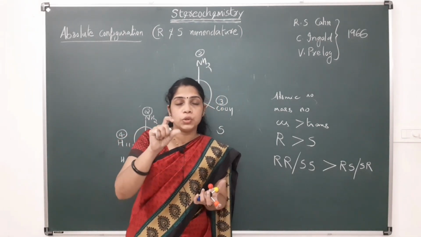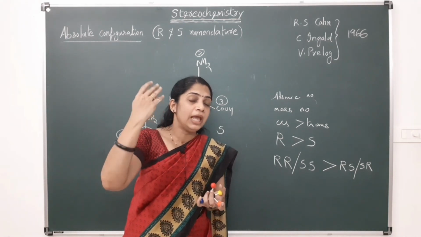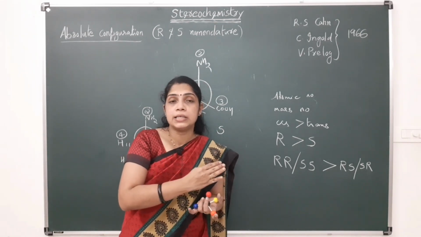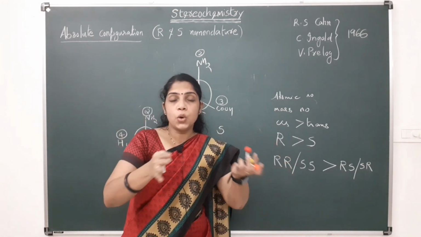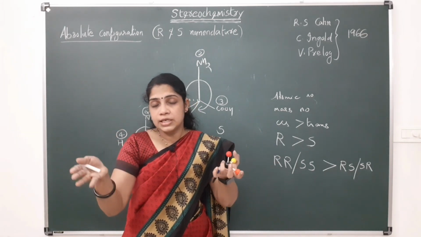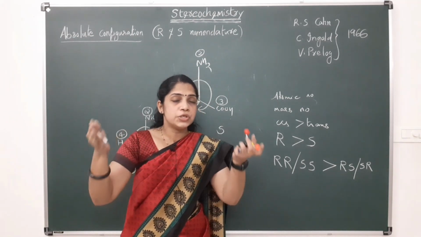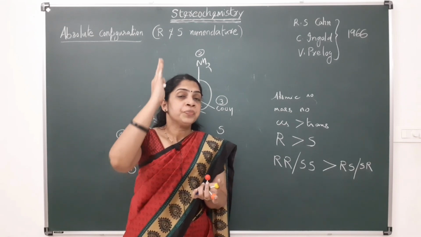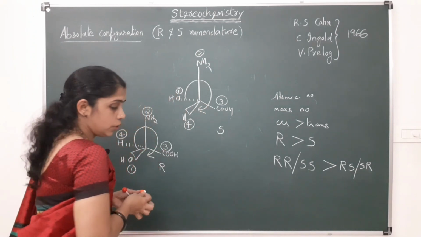The priority rules are the same as in the case of flying wedge, but in the case of flying wedge, the rule is that we have to view the molecule in such a way that the lowest priority must be away from the viewer. That is a condition. But in the case of Fisher projection, there is no such case where we have to view in such a way that they are behind or towards. Such a situation is not there. So in the case of Fisher projection, the lowest priority must be on the vertical line.